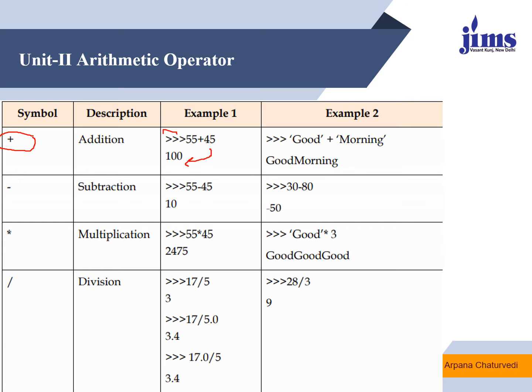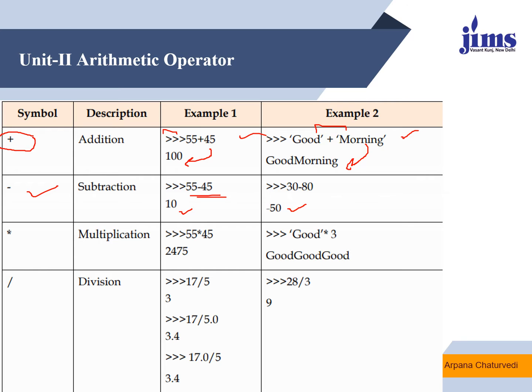Whereas if I say good plus morning, these are strings, so they will get concatenated. So on the basis of different data types, the same operator can behave in a different way. This is the subtraction operator. You can directly perform subtraction between two values. If it is 55 minus 45, it will return 10. Whereas if the first value is smaller than the second, then the resultant value will be negative. Like here 30 minus 80 is minus 50.